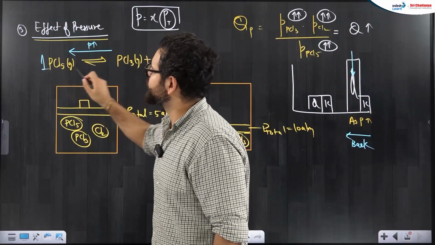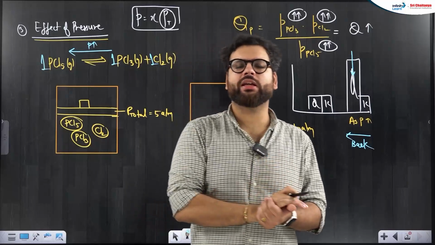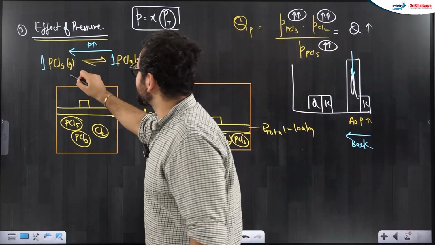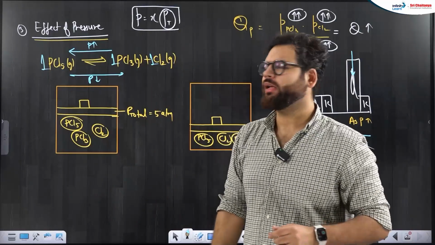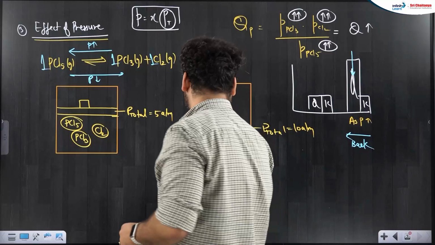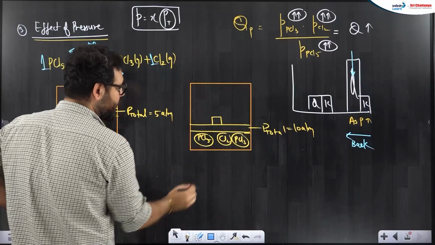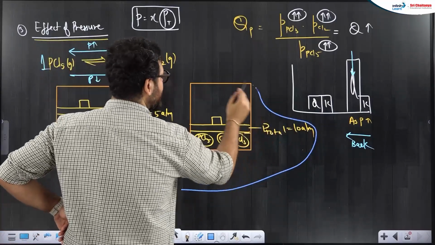Here 1 mole gas was there, here 2 moles gas was there. So pressure increase, reaction runs towards less moles of gas. Pressure decrease, it will move forward. I hope it is clear to everybody. Just learn this point from Le Chatelier's principle. Effect of pressure is easy to remember.